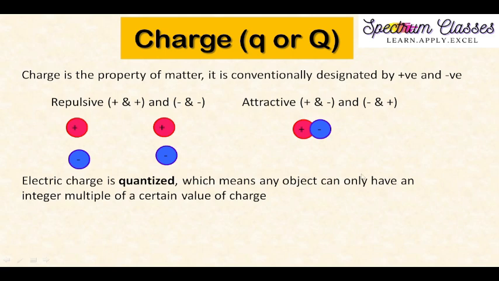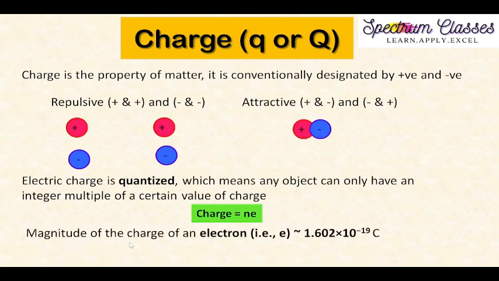It means an object can only have an integer multiple of a certain value of charge. Here you can see Q is equal to N into E, where N is an integer number and E is the charge on the electron. The magnitude of the charge of an electron, E, is roughly 1.602 into 10 raised to the power minus 19 coulombs. Here C stands for coulombs. This is the unit of charge.